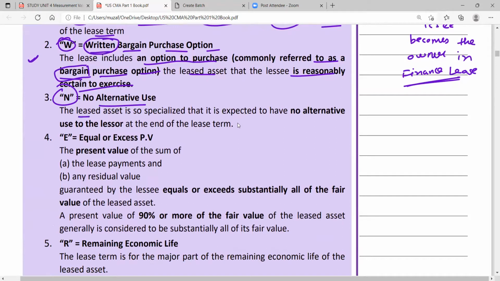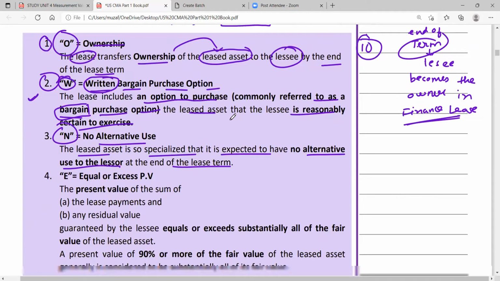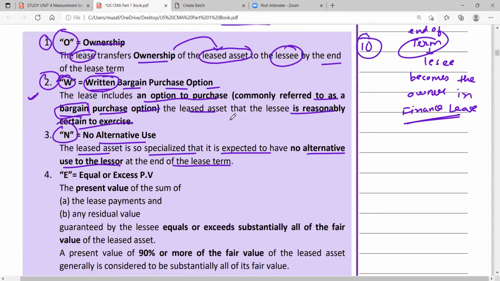See, the leased asset, whatever the asset is, is so specialized that it is expected to have no alternative use to the lessor at the end of the lease term. One question may have popped up in your mind when I was doing criteria number 2, about the purchase option. You might have thought, why will the lessor sell the concerned asset to the lessee?